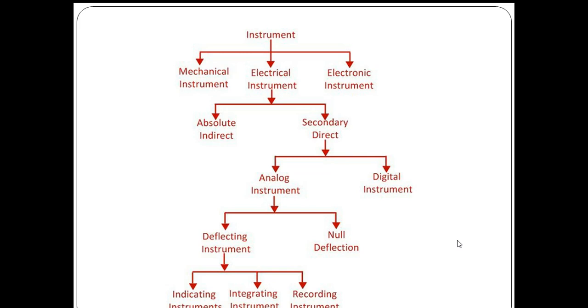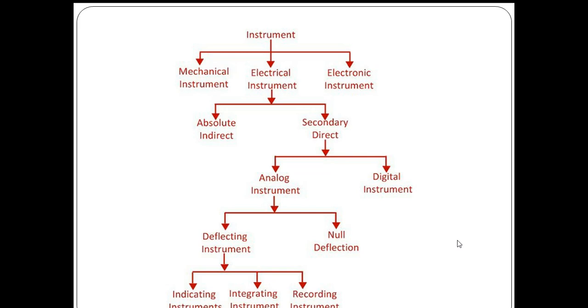And the last one is electronic instruments. These electronic instruments measure the quantities, and the speed of electronic instruments is very high. These electronic instruments can also measure electrical quantities, but the accuracy is very high, and the speed is very high. Coming to the CRO, the cathode ray oscilloscope can sense the input and changes in the input very fast.